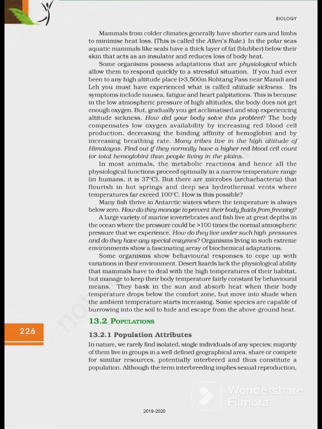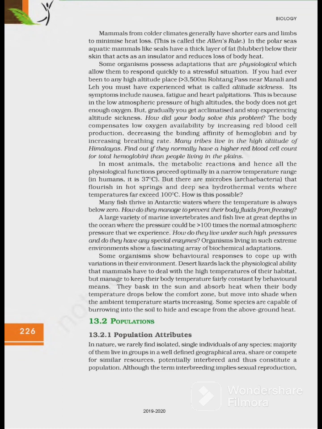A large variety of marine invertebrates and fish live at great depth in the ocean where the pressure could be greater than 100 times the normal atmospheric pressure that we experience. How do they live under such crushing pressure, and do they have any special enzymes? Organisms living in such extreme environments show a fascinating array of biochemical adaptations. Some organisms show behavioral responses to cope with variation in their environment.